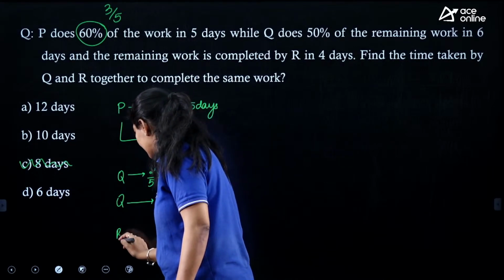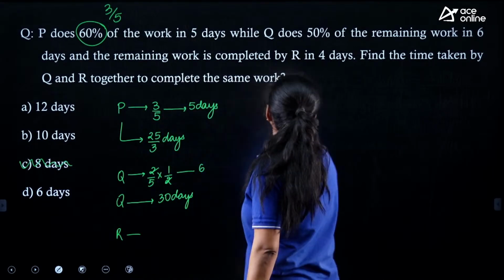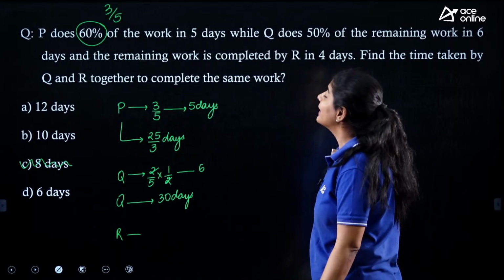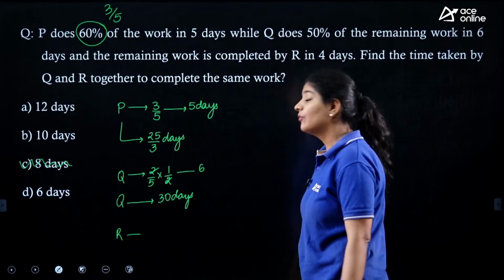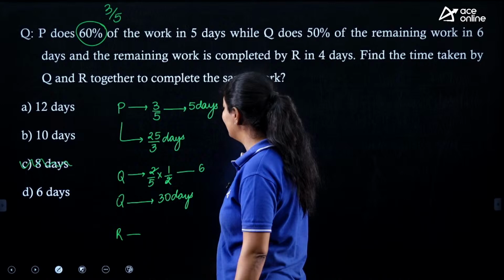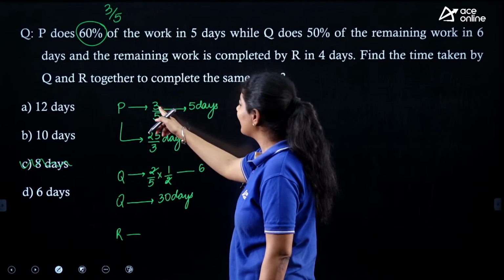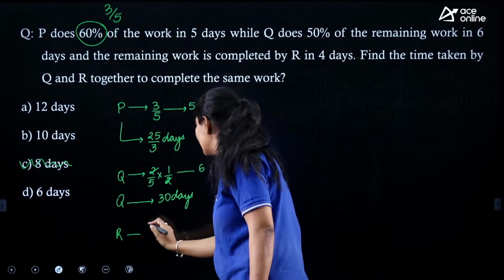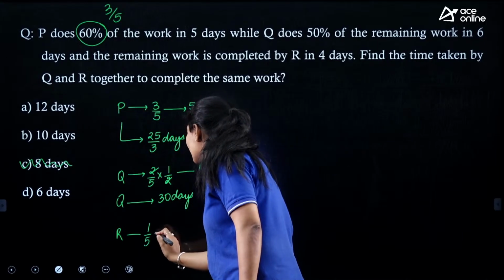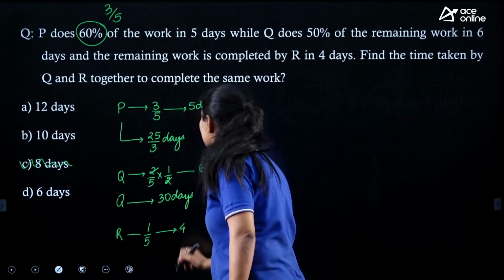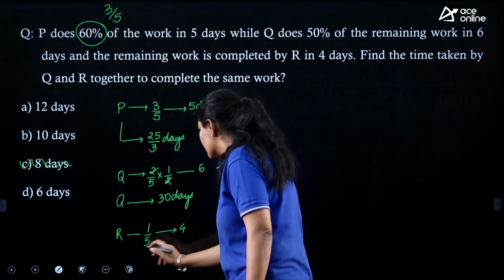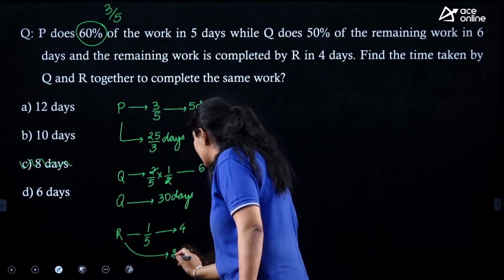Next, R. The remaining work is completed by R in 4 days. So how many units are we left with? 1 by 5, 3 by 5, that is 4 by 5, that means we are left with 1 by 5. So 1 by 5 units of work is completed in 4 days, right? So R can complete the work in 20 days.